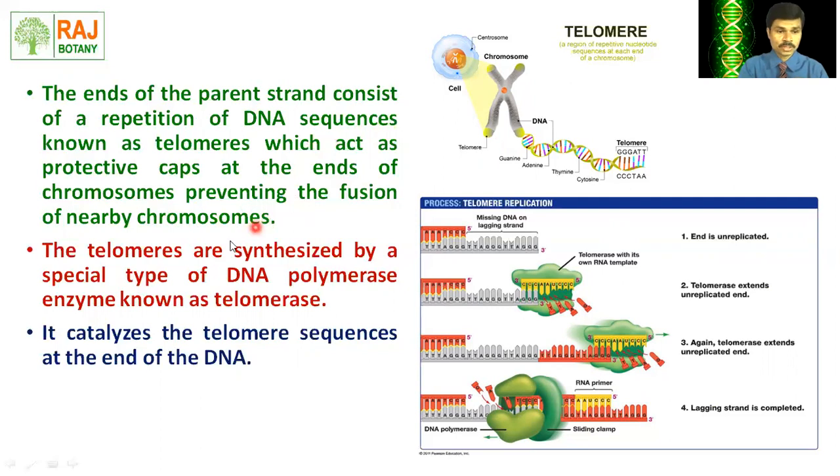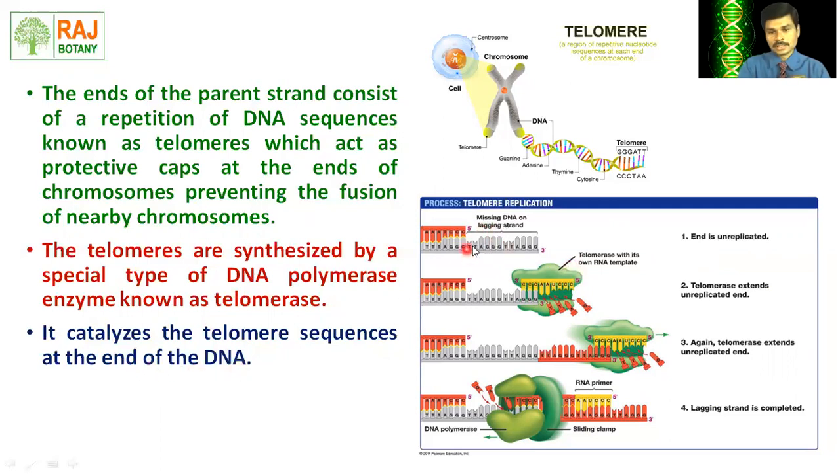Telomeres are synthesized by a special type of DNA polymerase enzyme called telomerase. The telomerase enzyme controls the synthesis of the telomere sequences and catalyzes the addition of telomere sequences at the end of the DNA.